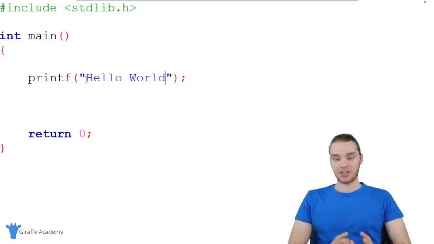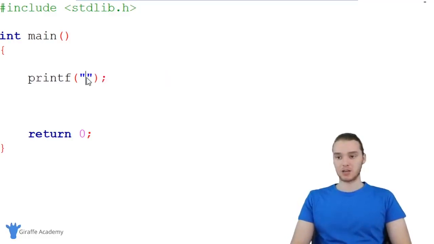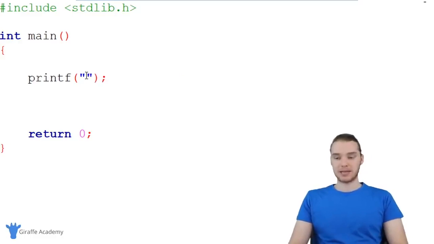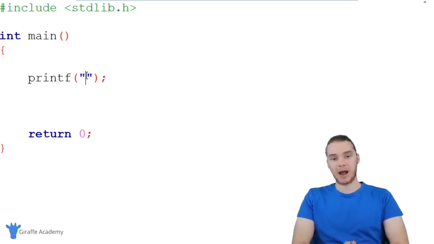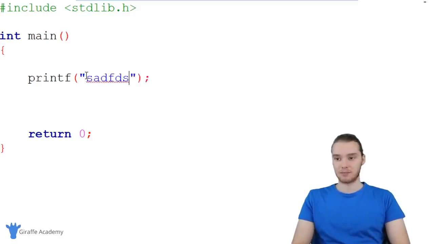But this printf function is actually extremely powerful, and we can use it to print out different pieces of information. So in addition to just printing out plain text inside of these quotation marks, I could also print out other types of information. For example, I could print out a number. And if I wanted to print out a number, I would have to use something called a format specifier. A format specifier basically tells this printf function that we want to print out a type of data that's not just plain text like this. So if I said %, and then I said d, this would actually allow me to print out a number.